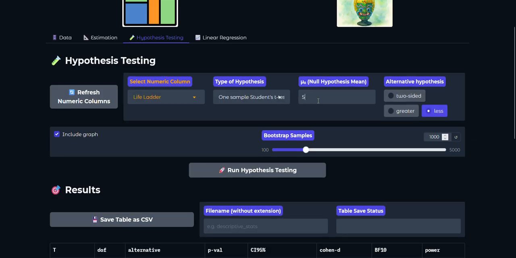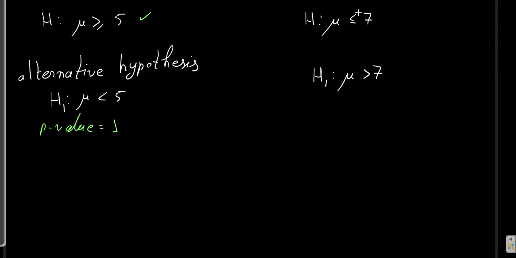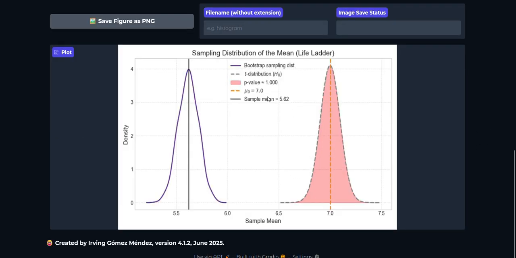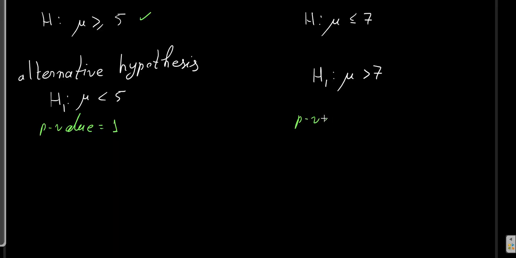And also in the case that we come with a hypothesis that mu is less or equal than 7, the alternative is that mu is greater than 7. So we select it, and we can see that the p-value is around 1. So we cannot reject this hypothesis.